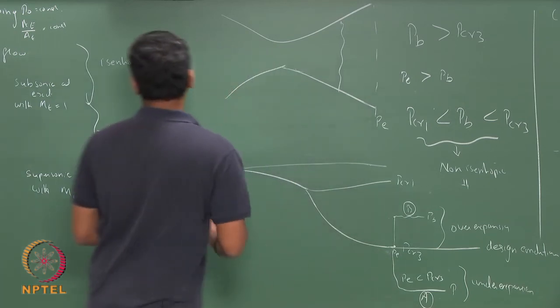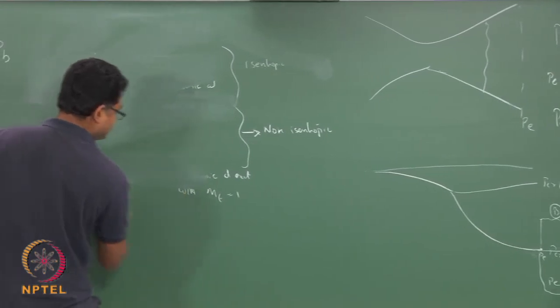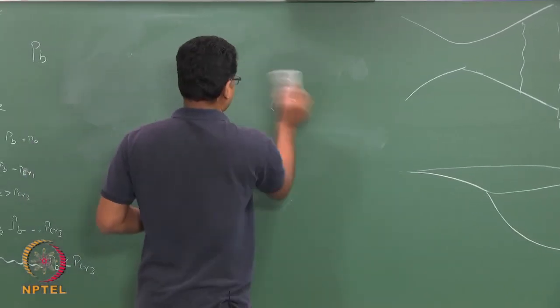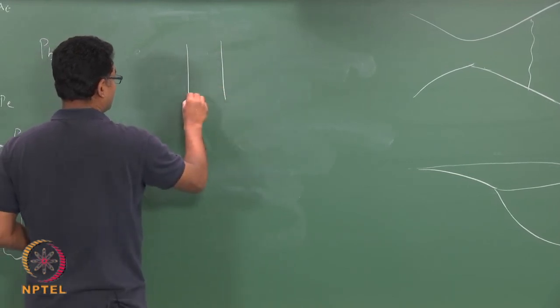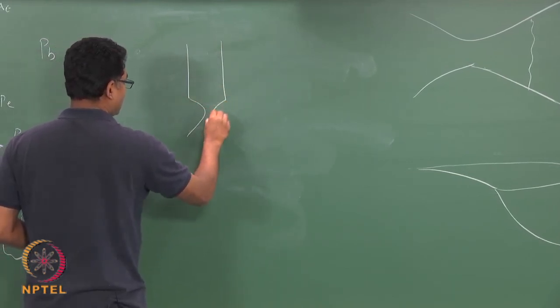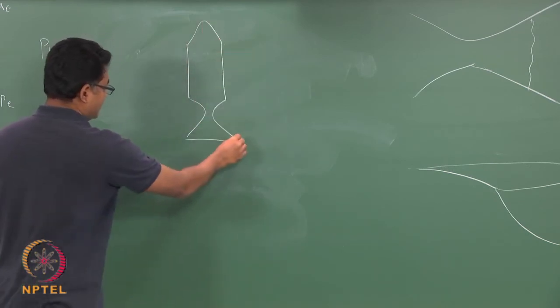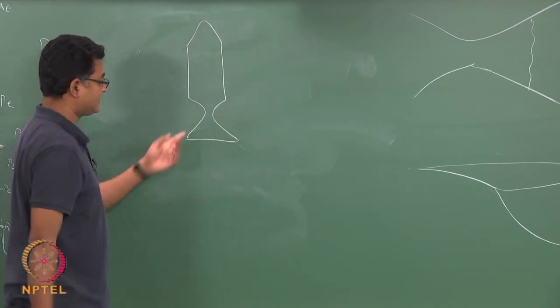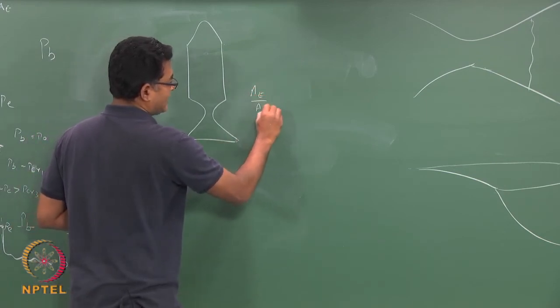So, if I have a rocket nozzle, so I have designed this nozzle, which means my A exit by A throat is fixed.